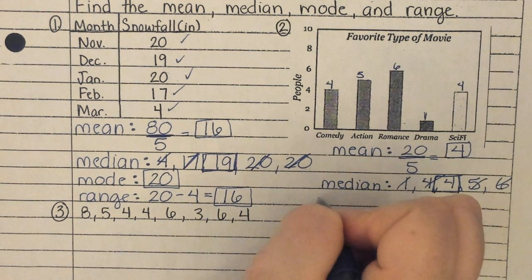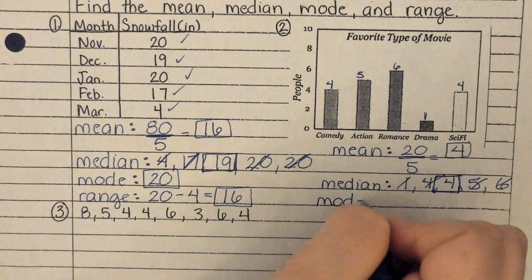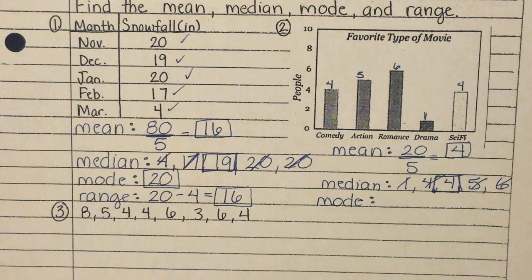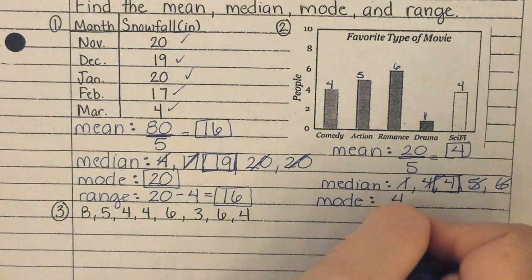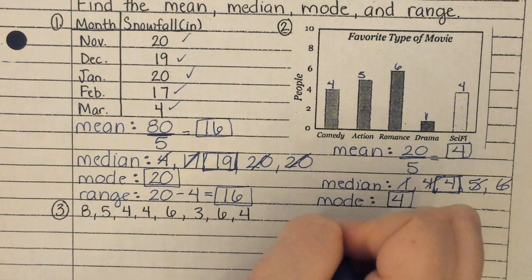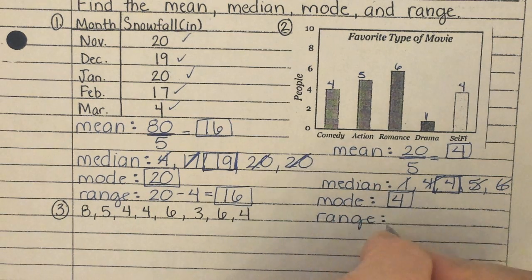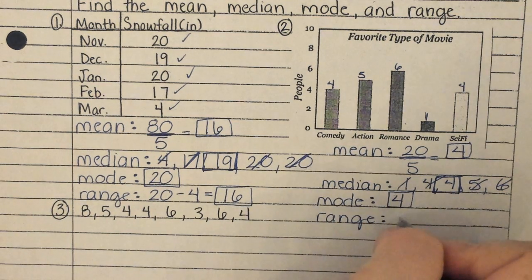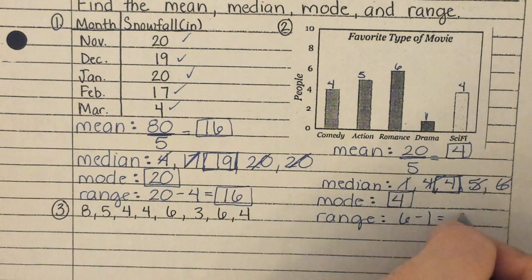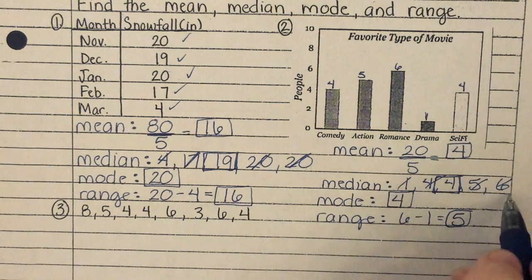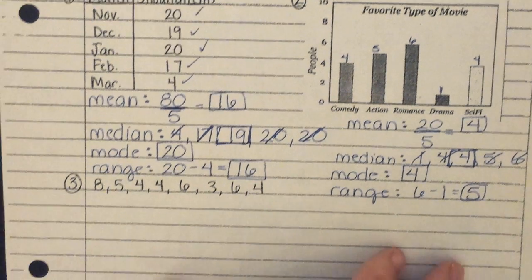All right. My mode. What is the mode here? Tate? 4. It's there more than the others. And for the range, how am I going to find the range? Kai? 6 minus 1, which gives me 5. So that's my biggest minus my smallest.